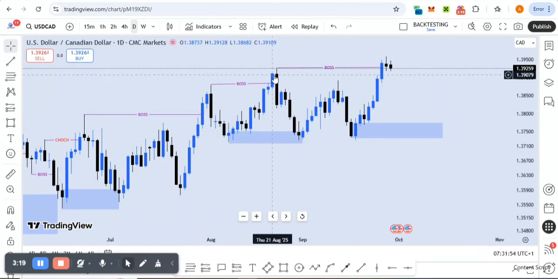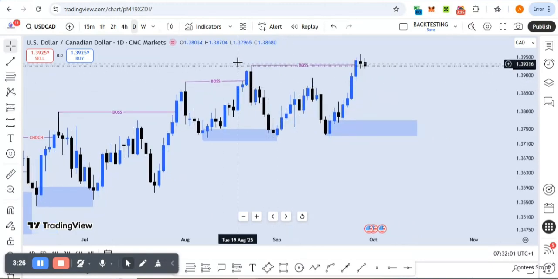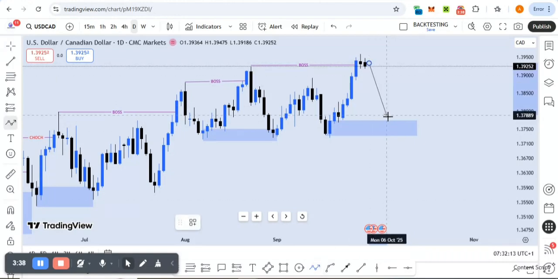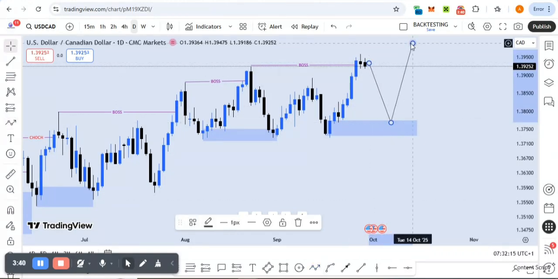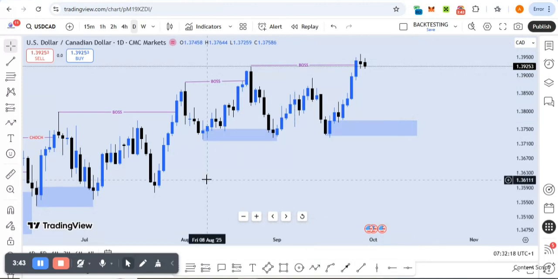This means the willingness of buyers to keep on buying. So another break of structure bullish, then price traded back into the order block, and then another break of structure bullish again right now. And right now we are expecting price to trade back into this order block, and after price has traded back into it, we are going to continue bullish. But I want to show you guys something.